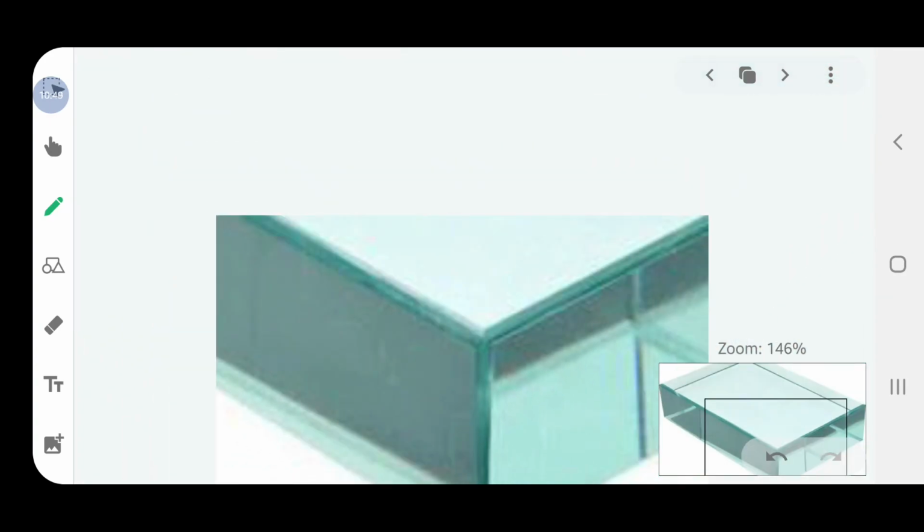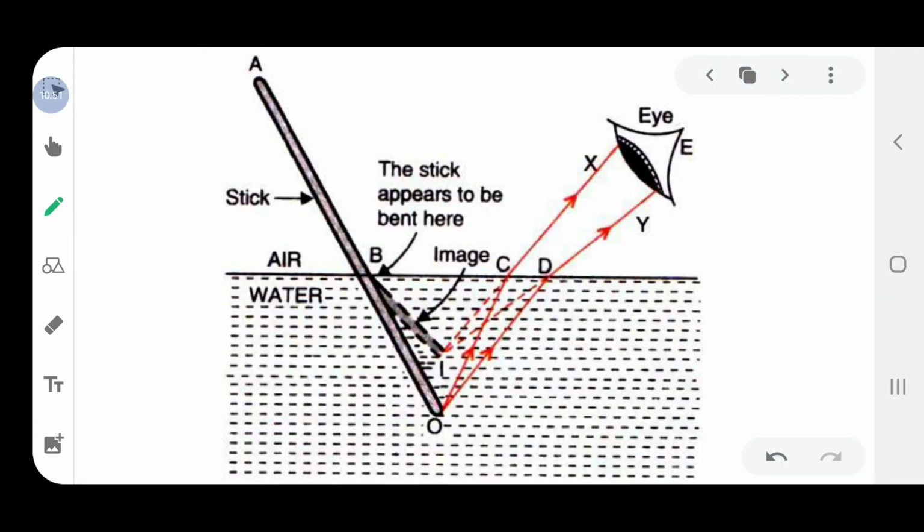Now this is a glass slab. I have shown you this earlier. This is the phenomenon of bending of light. This is the actual position of the pencil. I am showing you this again. This is the actual position of the pencil, and it appears to be bent at this point B.